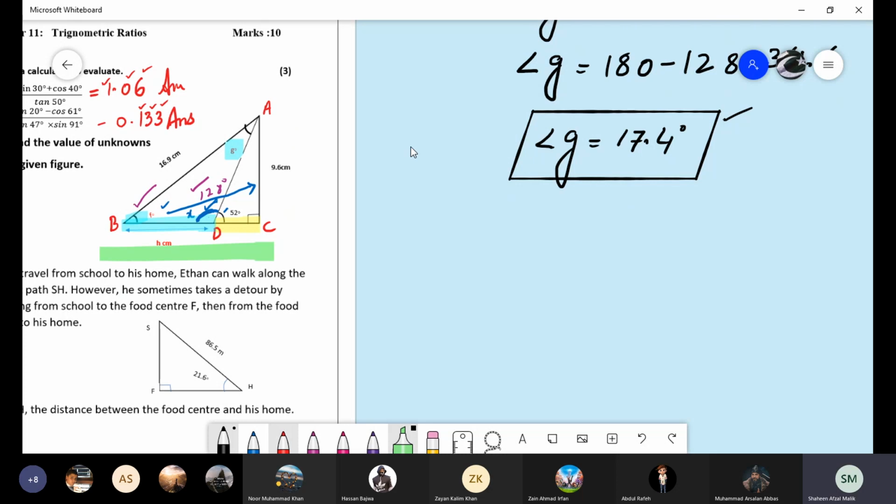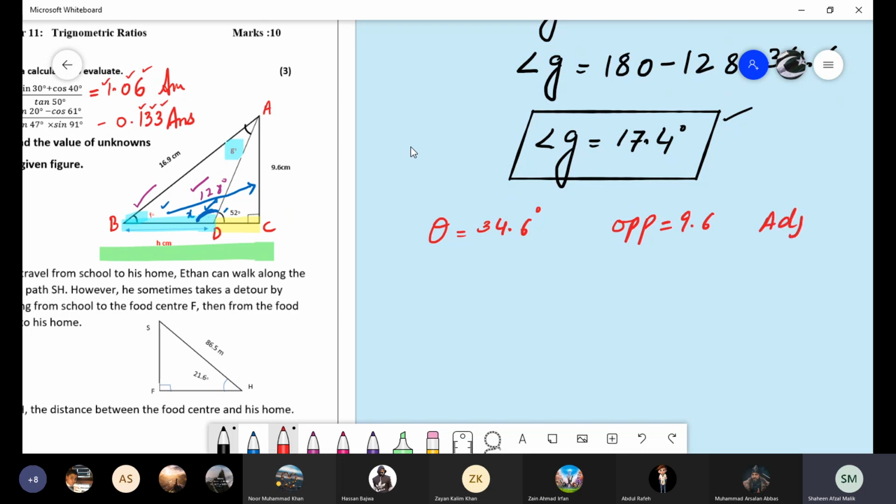So first of all, we will find out the whole base, that is BC. How will you find out BC? The angle is here, and the opposite side, so we can use opposite over adjacent. Theta is equal to 34.6. Opposite of theta is 9.6.